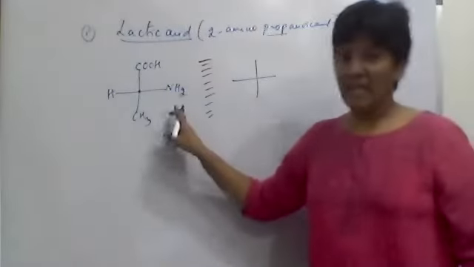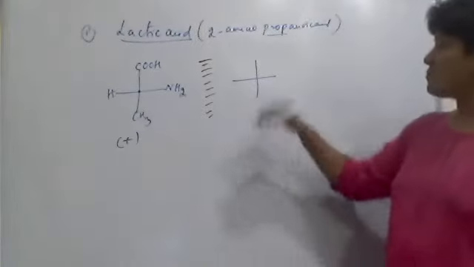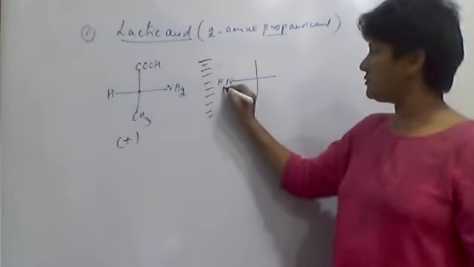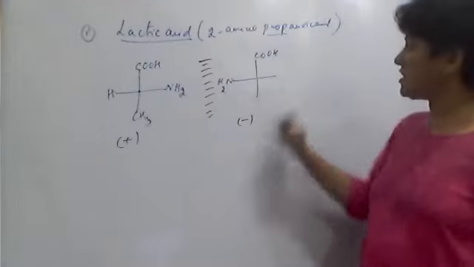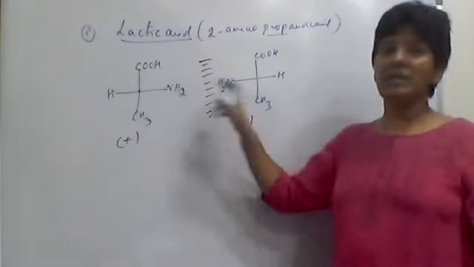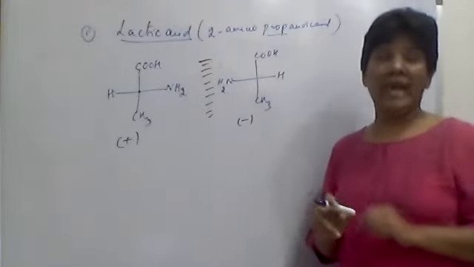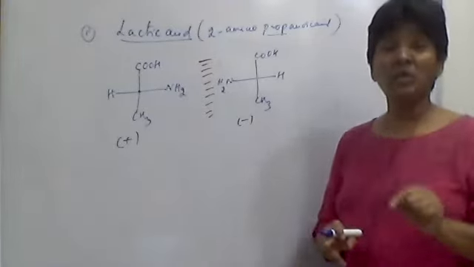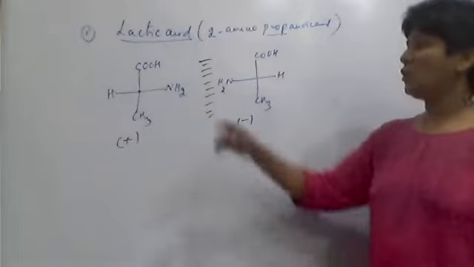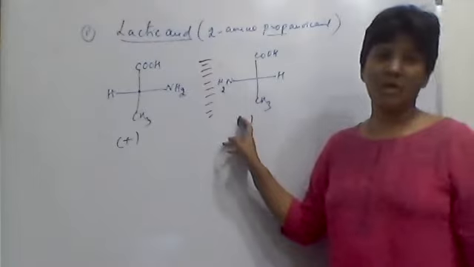And if the actual molecule is dextro, then its mirror image will be levo. Here you see NH2, this is COOH, this is CH3 and H. These two are chiral centers. Because they are chiral asymmetric compounds, they are optically active, meaning they are able to change the direction of plane polarized light. One towards the right side, dextro. The other towards the left side, that is called levo.